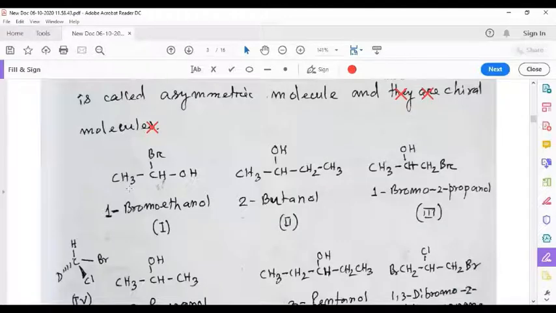So here are some examples of chiral molecules where this carbon is bonded to four different groups.